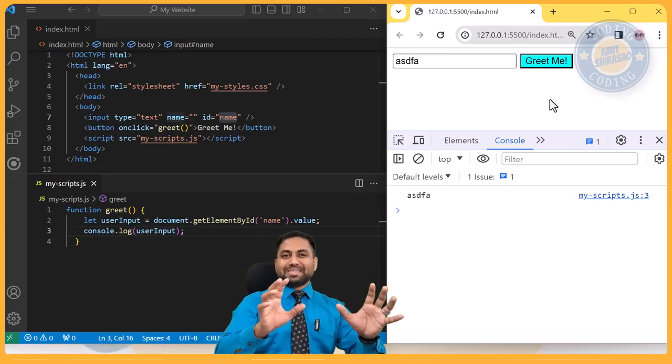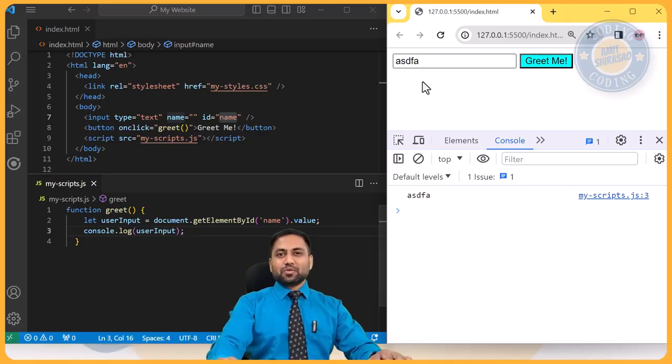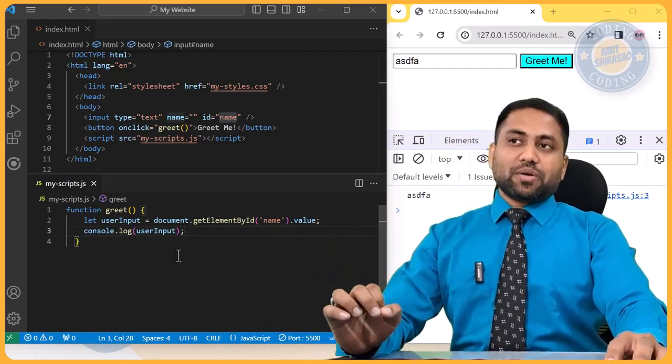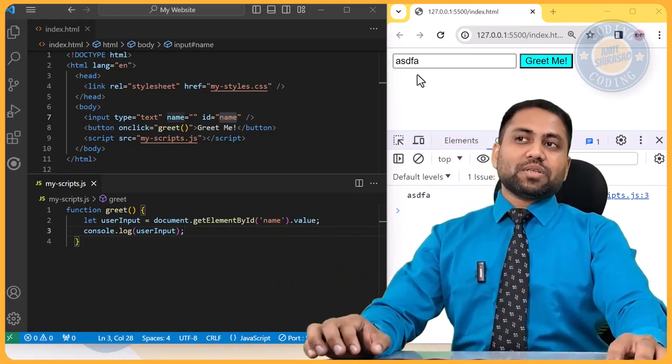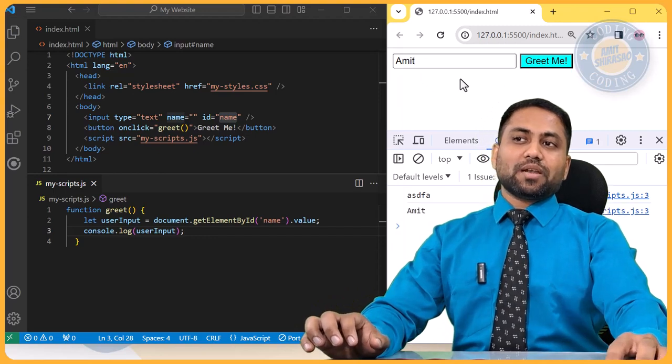I don't want to alert every time. This is for my own debugging, so I'm just consoling it out, but the user won't see an alert. Okay, now here this is user input. So I got the value. Now I want to write here hello, whatever is the name over here. Suppose the name is Amit, so I should be writing here hello Amit.